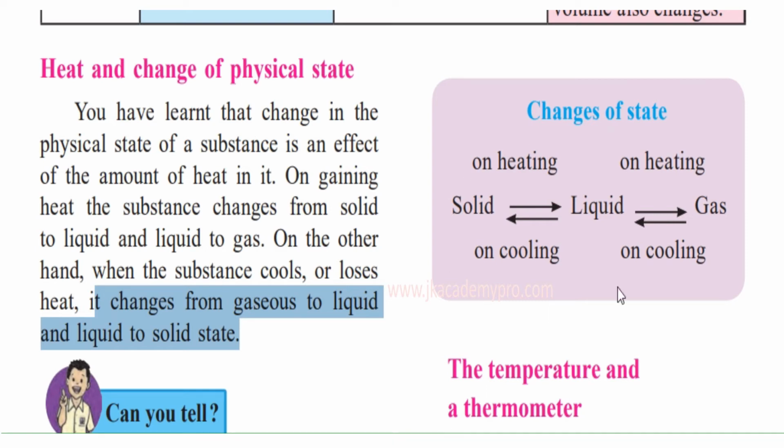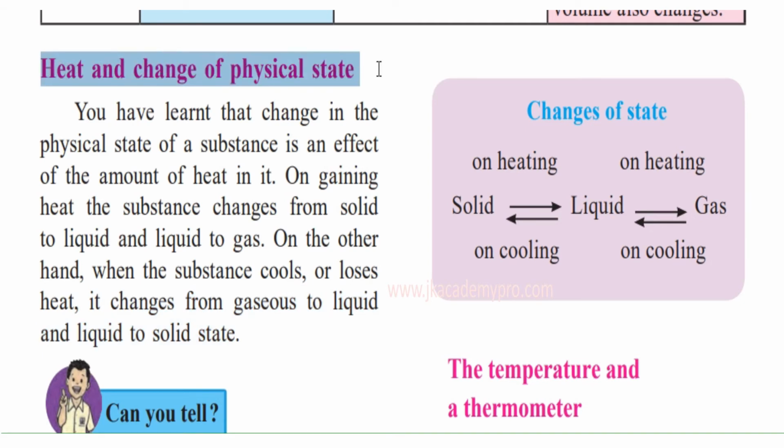Now let's understand this with the help of a little diagram. Solid will change to liquid on heating, and liquid will change to gaseous on heating. On the other hand, when we cool it, that is, the heat is taken away from it, the gaseous state will change to liquid state, and from the liquid state it will change to its solid state. So this is what happens with the effect of heat. The change of physical state happens because of the heat, either applying heat or taking heat away.